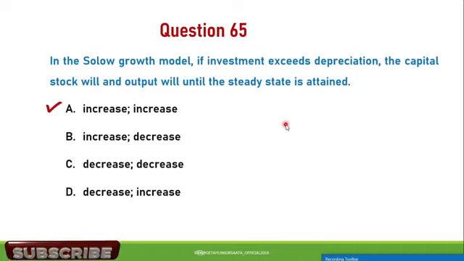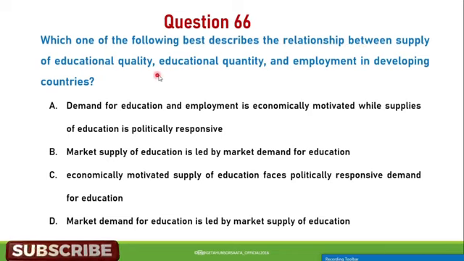Question number 66. Which one of the following best describes the relationship between supply of educational quality, educational quantity, and employment in developing countries? A. Demand for education and employment is economically motivated while supply of education is politically responsive. B. Market supply of education is led by market demand for education. C. Economically motivated supply of education faces politically responsive demand for education.